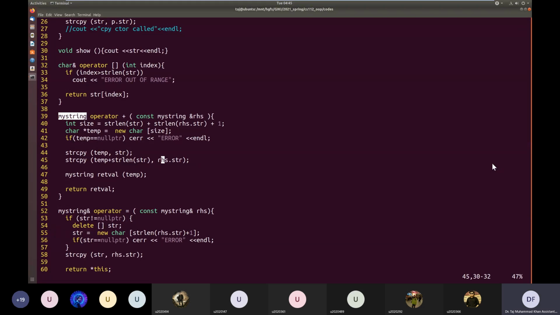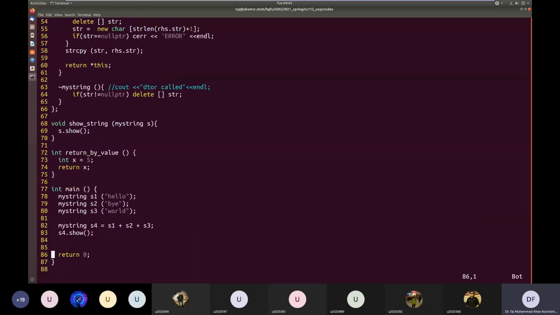Okay, so now let's come back to this. It was just an operator that we defined, and notice that it is returning the result by value. If we go down here, this S1 plus S2 will result in the concatenation of S1 and S2, and the object returned by the first plus operator will be a temporary object and an R value.